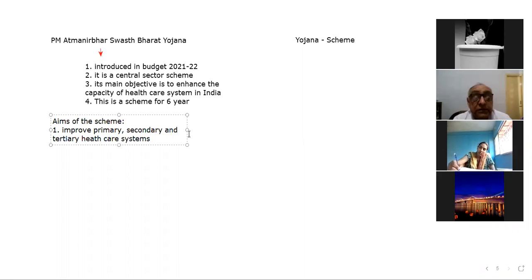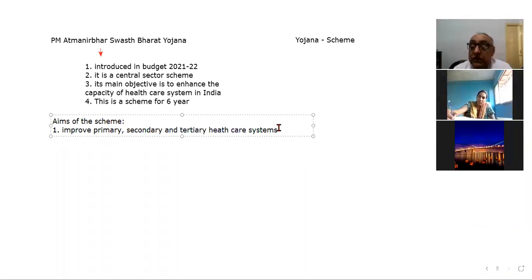So one aim is this: primary healthcare system, secondary healthcare system, and tertiary healthcare system, we have to improve those. What are the primary, secondary, and tertiary healthcare systems? We will discuss later in today's lecture, because many students won't know the difference between primary, secondary, and tertiary sectors.